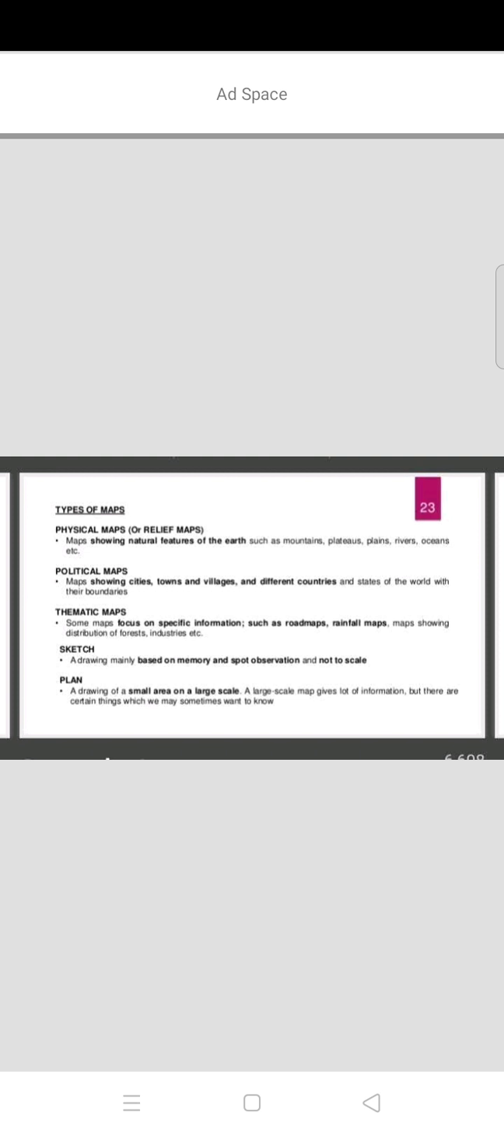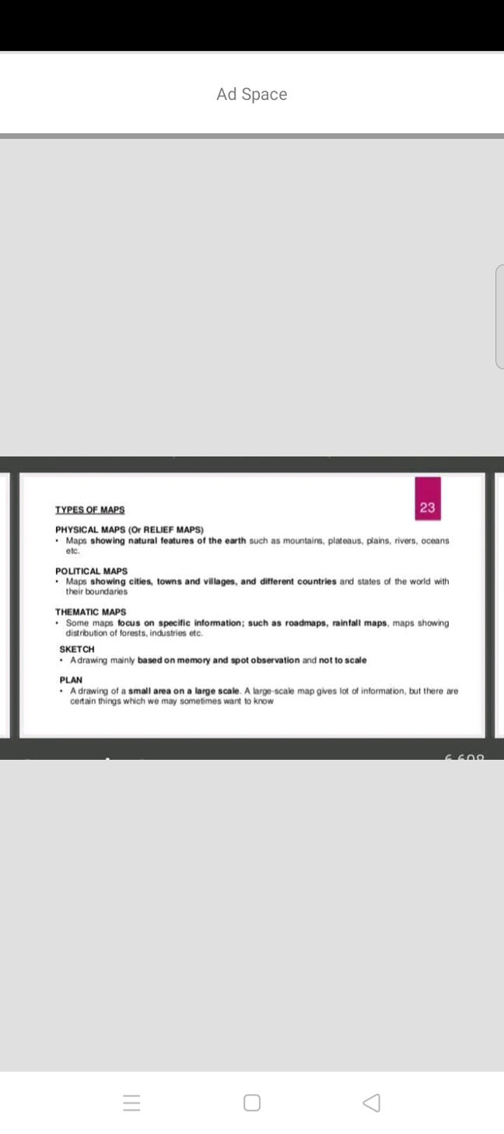So here see the sketch. What is a sketch? A drawing mainly based on memory and spot observation and not to scale. So without using any scale, using spot observation and what our mind is thinking, we can draw with a pencil. We can draw just like our imagination, through our thinking we can draw anything. That is called a sketch. It is based on our mind power, memory power.